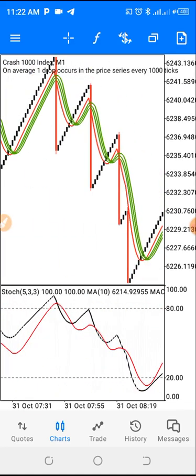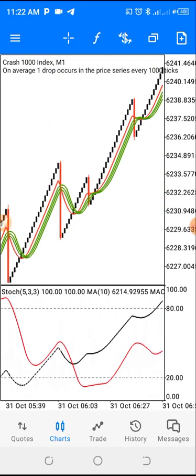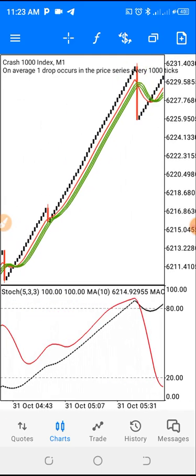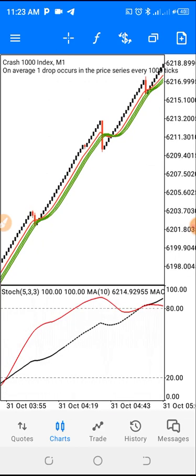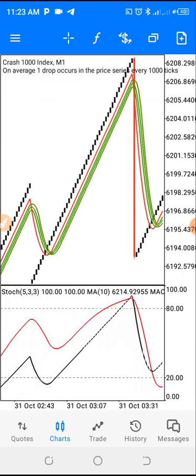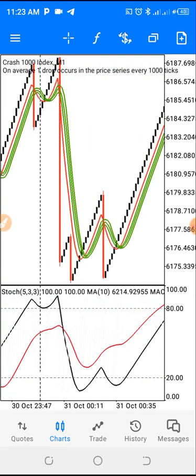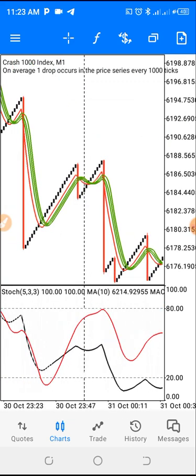Meanwhile, the strategy now is a very simple one that you can use to scalp Crash 1000 and Boom 1000. Without wasting much of your time, guys, I will be walking you through how you will use the strategy. Toward the end of the video, I'm going to drop the settings for the strategy.